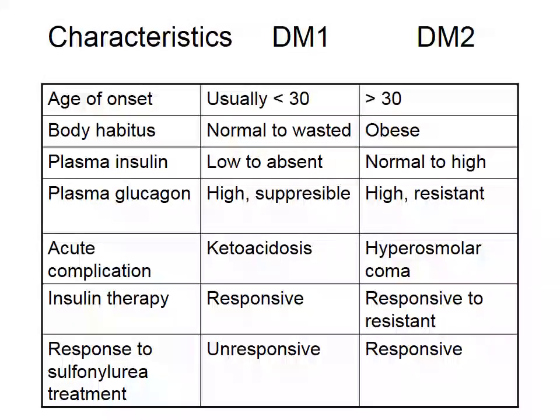Acute complication is ketoacidosis in type 1, whereas hyperosmolar coma is common in type 2 diabetes. And insulin therapy is responsive in type 1, whereas usually if there is receptor dysfunction, the people will be resistant to insulin therapy in type 2 diabetes. And response to sulfonylurea treatment, it is unresponsive in type 1, whereas the patients will respond to the treatment in type 2 diabetes mellitus.